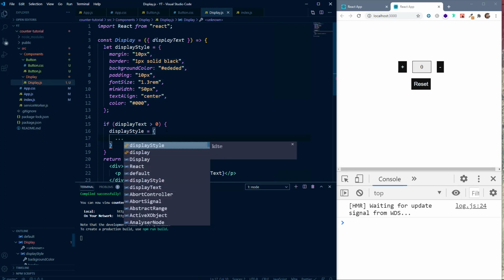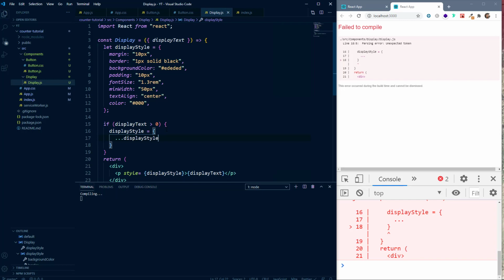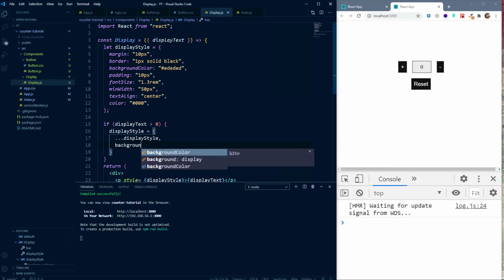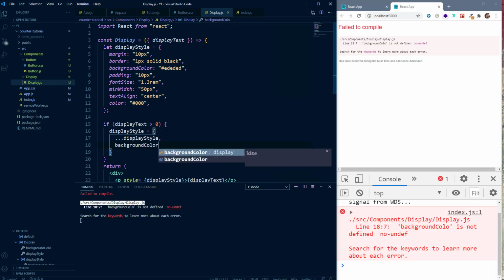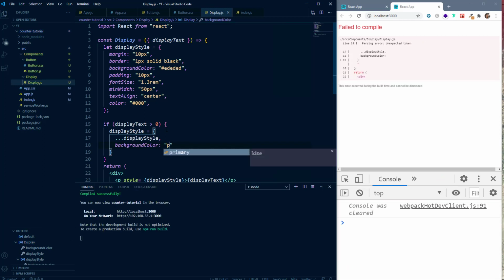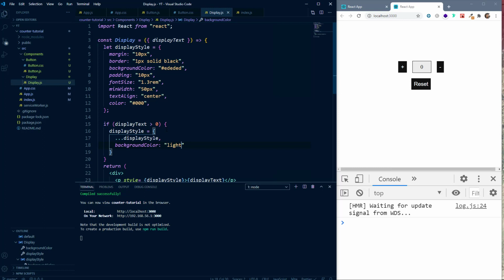We'll use 3 dots, and we'll say display style, and then we will change the background color property. We'll say background color to pink, or probably light green. Like this. Now whenever the value of our counter is positive, you can see that the color of this display component changes to light green.